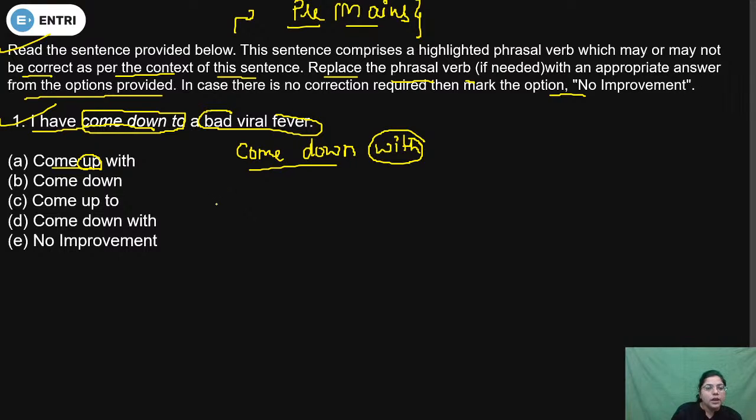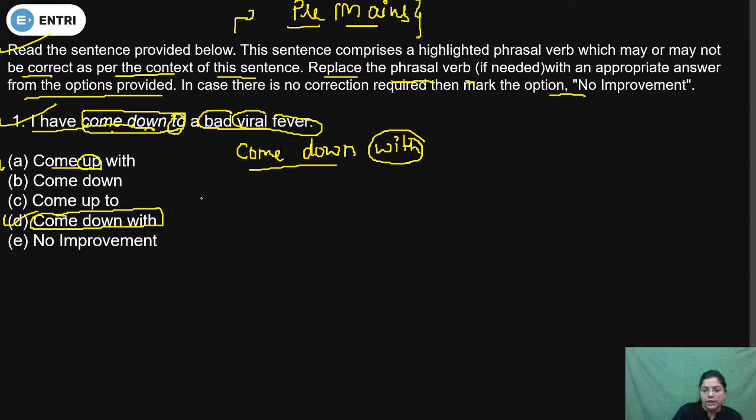This is the case where you start to experience the symptoms of a disease, because viral fever is a case of disease and you feel some symptoms. So that's why the correct answer option will be D, that is come down with, because after come down we will use the preposition with. Is it clear?